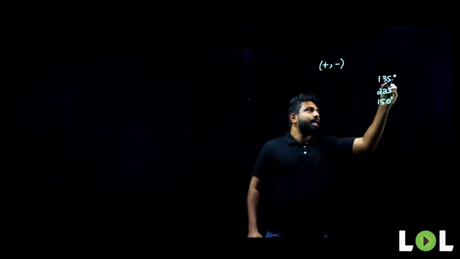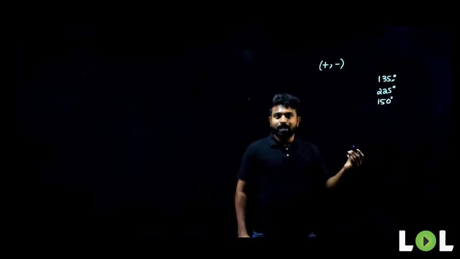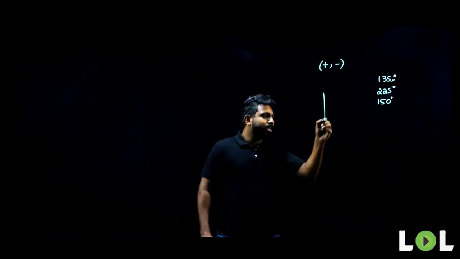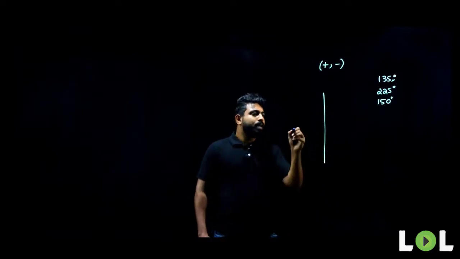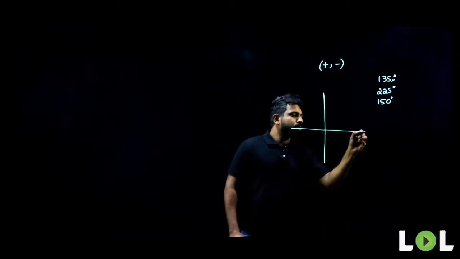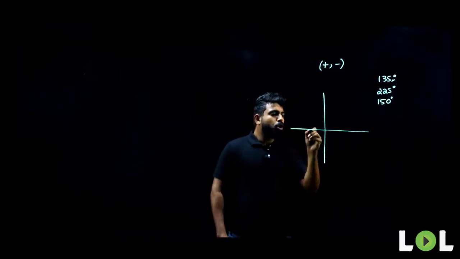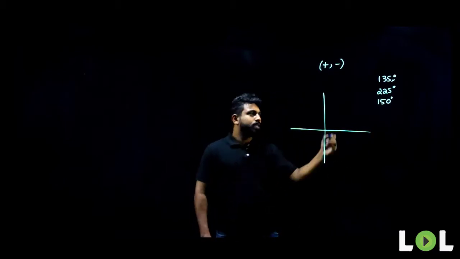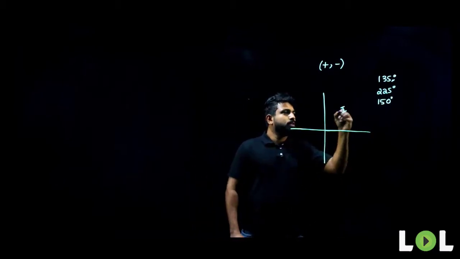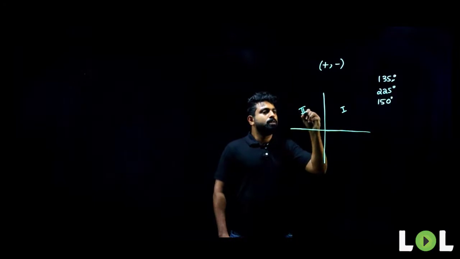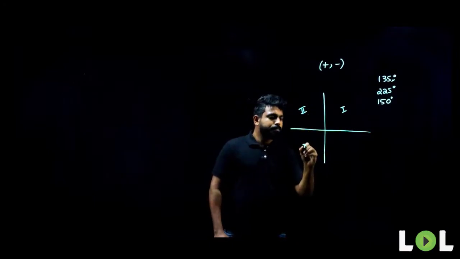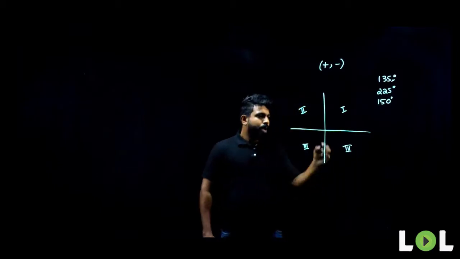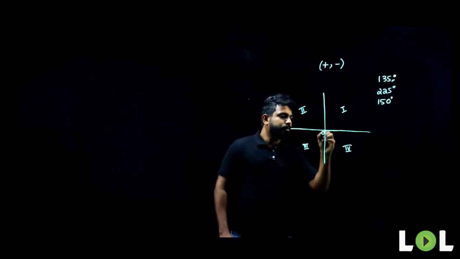So, is sine 135 positive or negative? Can you tell that? No, we don't know yet. So, what do we need to do? We need to understand the signs properly. For that, let me draw a quadrant. If you draw a graph here, these are the four quadrants that you get. This will be my first quadrant, this will be my second, this will be my third quadrant, and this will be my fourth quadrant. And this is my origin here.